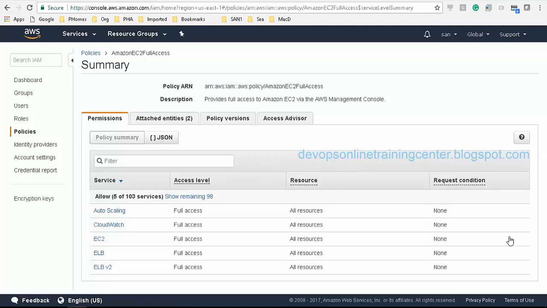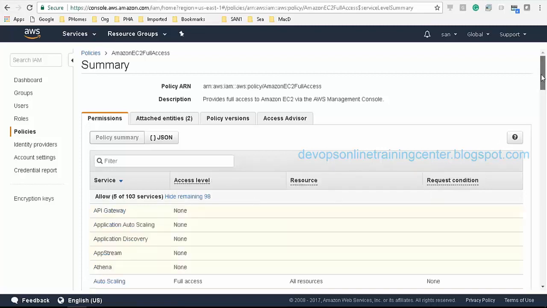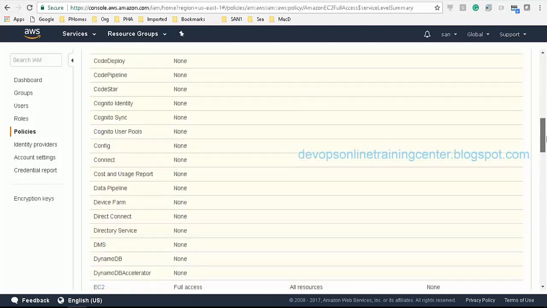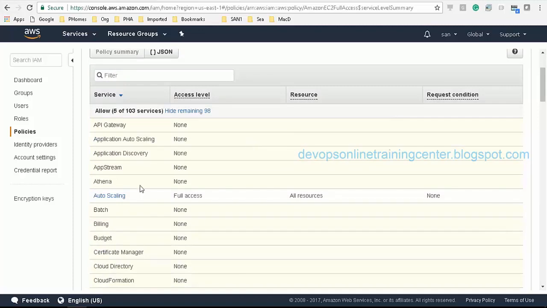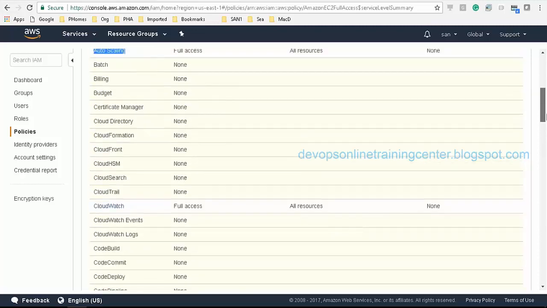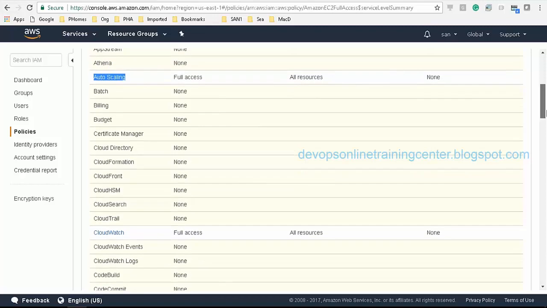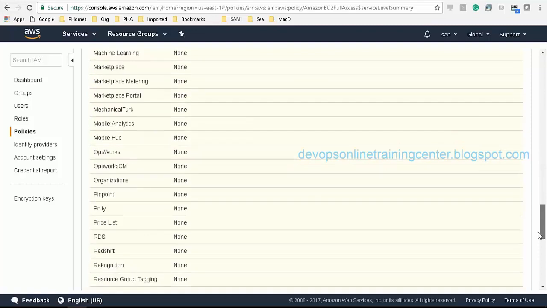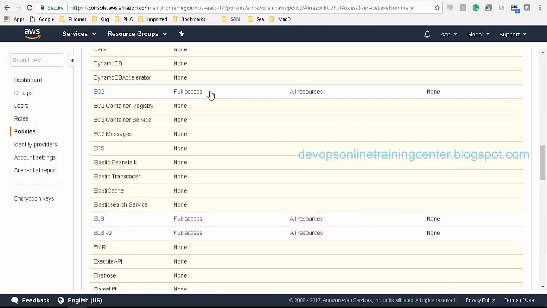So auto scaling, CloudWatch, EC2, ELB, ELBv2. So these are the different services which give some of the features, something like auto scaling, load balancer, and a lot of others. CloudWatch and all this to see the metrics. CloudFormation is to create the immutable infrastructure, and these are the different services from EC2. So all these things, we have been given access to them.